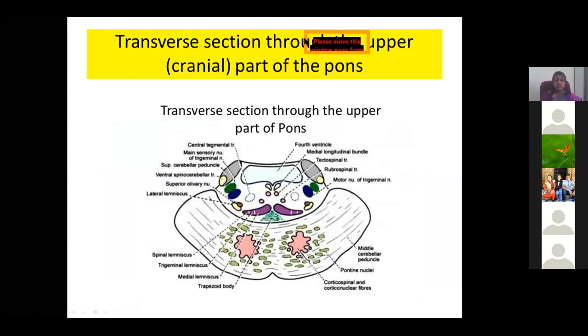So this is a transverse section of the most cranial part, or the upper part, of the pons. You see the fourth ventricle here, and the tectospinal and rubrospinal tracts are common for all three sections. Along with that, we find a vestibular nucleus here, and this is the middle cerebellar peduncle connecting to the cerebellum, the pontine nuclei and pontocerebellar fibers.